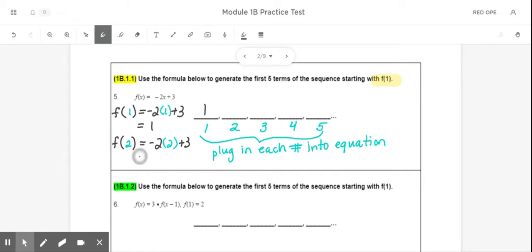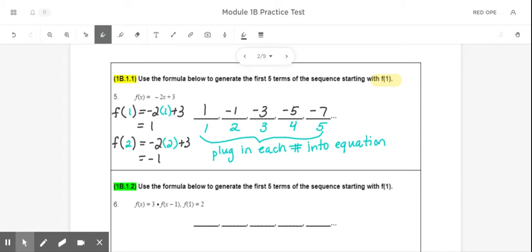And so my next number in my pattern here would be negative 1. Now, I'm basically going to repeat this process for the number 3, the number 4, and the number 5, which means my next numbers would be negative 3, negative 5, and negative 7. And so that would be my terms in my sequence.